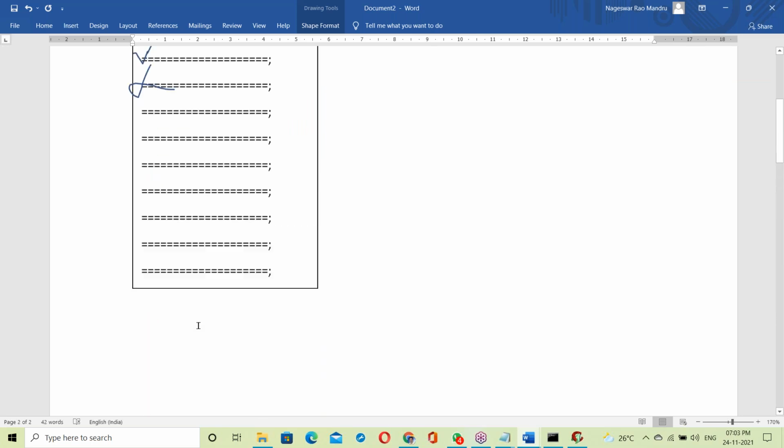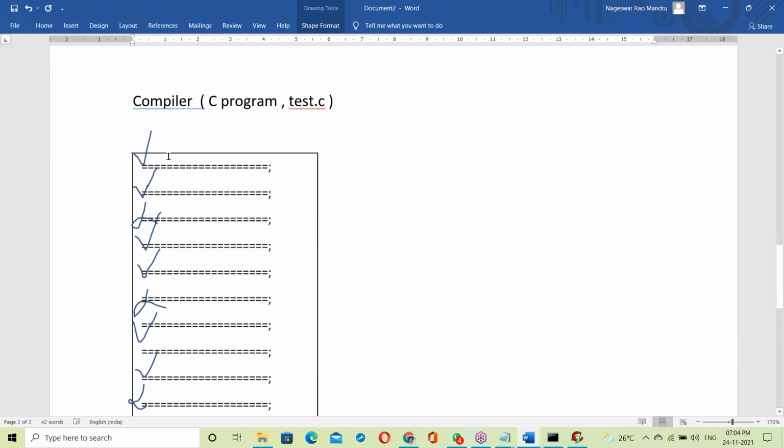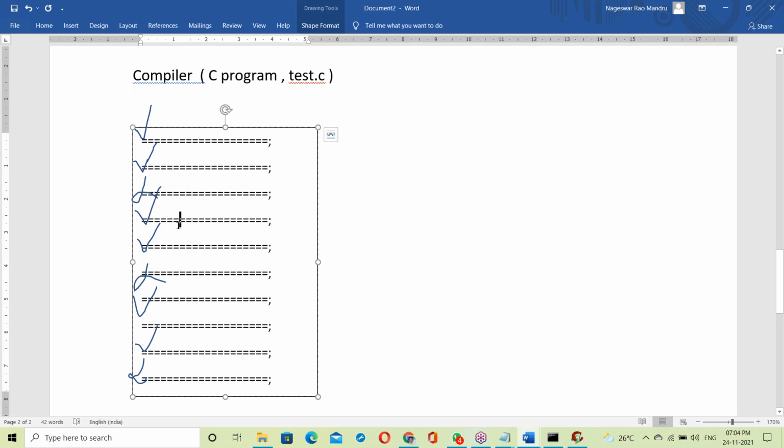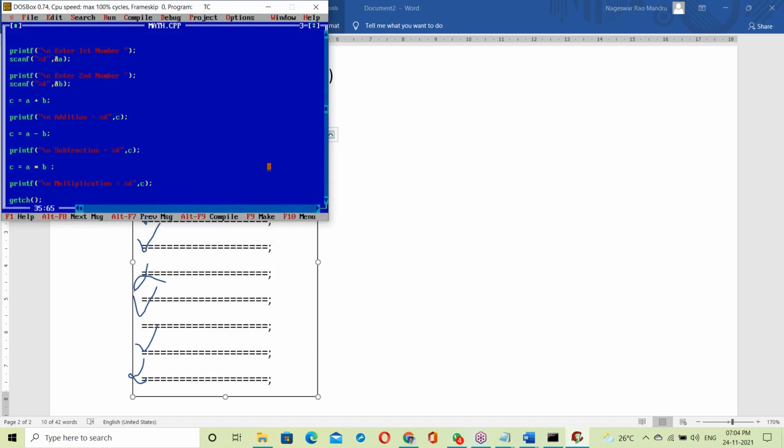In case of an interpreter, any error comes, it simply stops. Practically we showed this, right? See the interpreter, any error, it simply stops here. But with the compiler, even if an error comes, it goes on to the next. The compiler checks the whole program from top to bottom and shows all the errors.